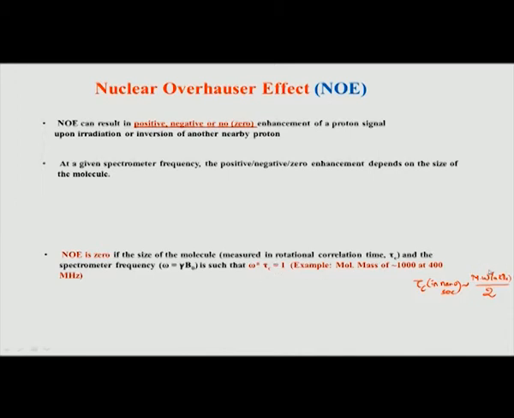We have not changed the molecular mass. What we have changed is the apparent molecular mass, because the molecule now is tumbling slowly, it is behaving as if it is a bigger molecule.